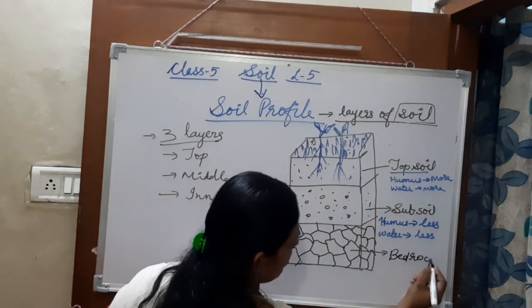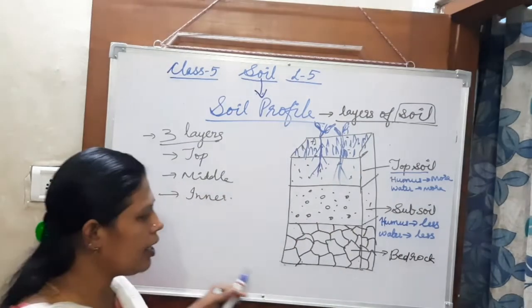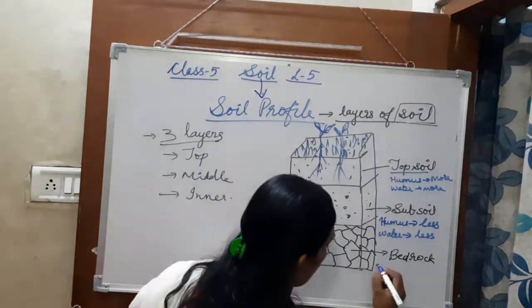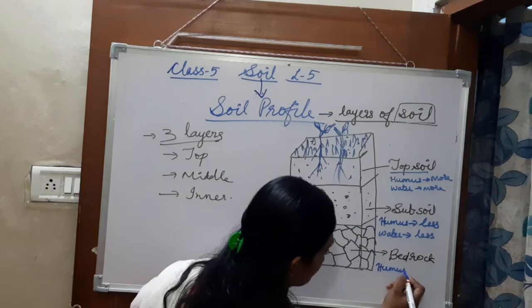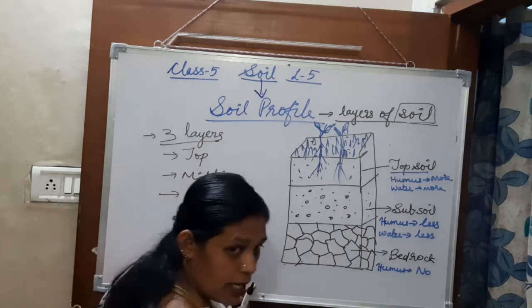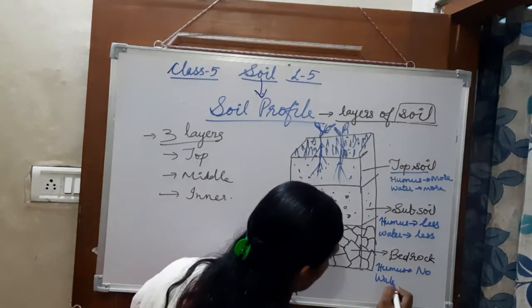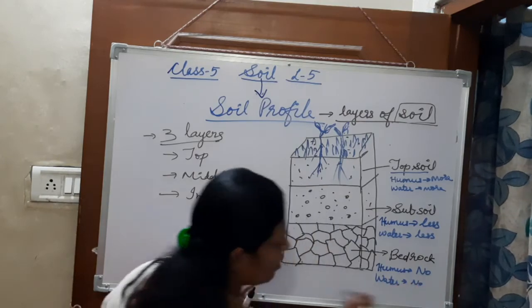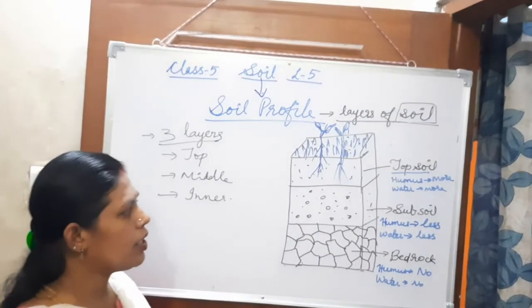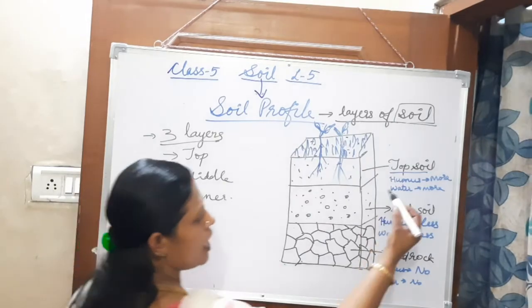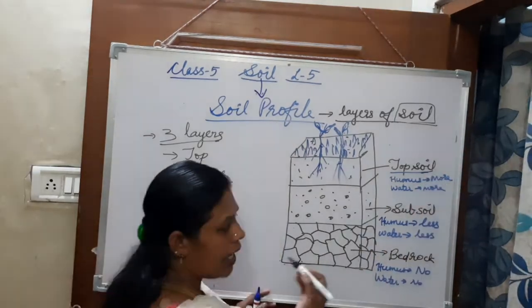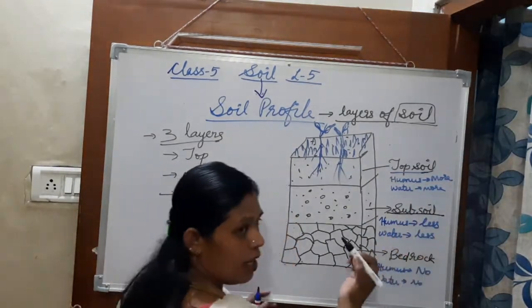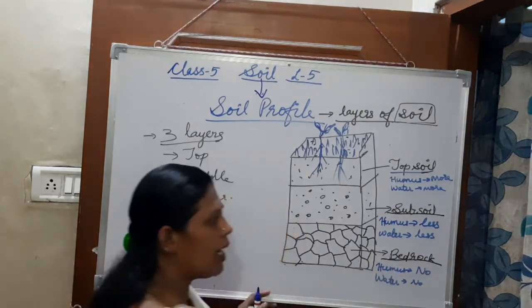Here there is no humus, and no water. Okay, understood? So here see, the first one is the topsoil, the next one is the subsoil, and the third one is the bedrock.